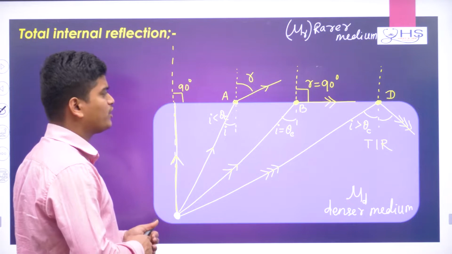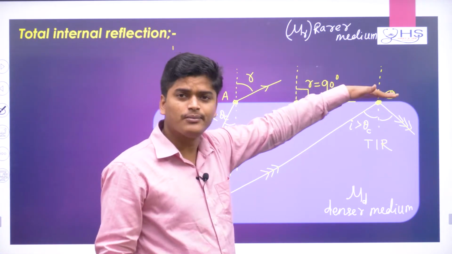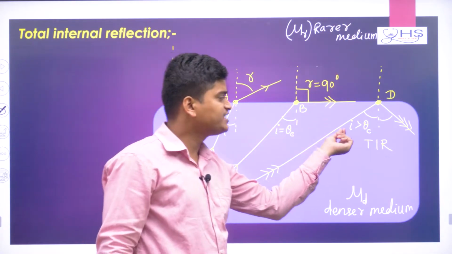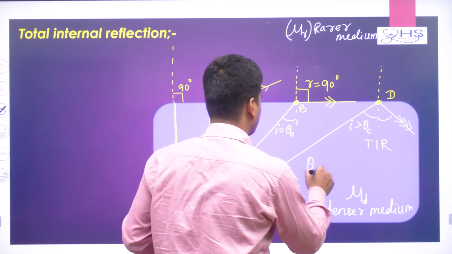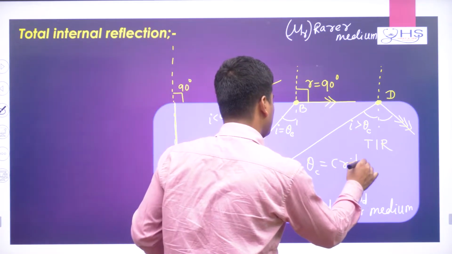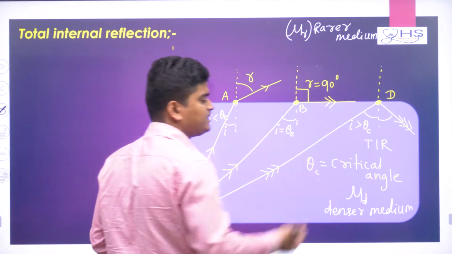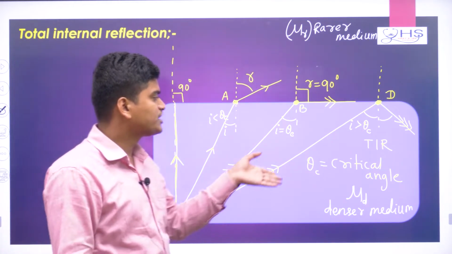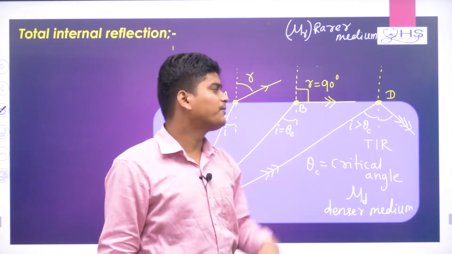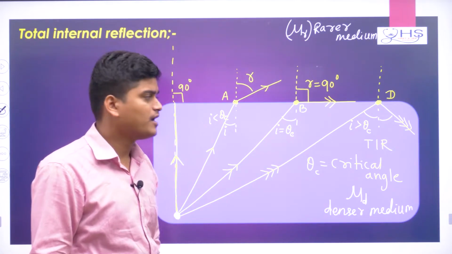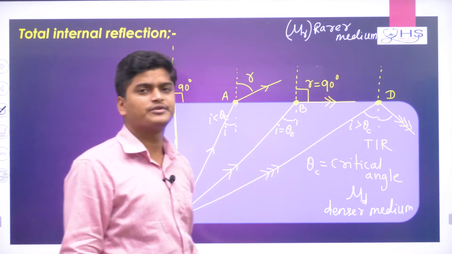So you must remember, whenever light goes from a denser medium to a rarer medium, at the interface of the two media, if the incidence angle is greater than theta c, which is sometimes called the critical angle, or I c, or simply C, as a symbol, then the light ray gets totally reflected at the interface of the two media. This phenomenon is basically called TIR.